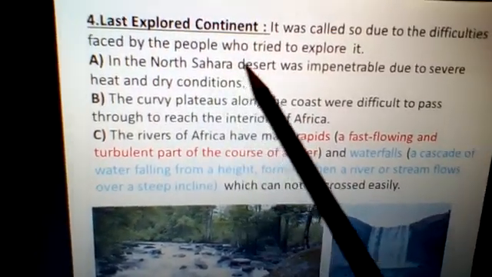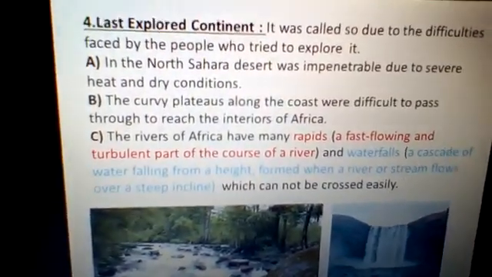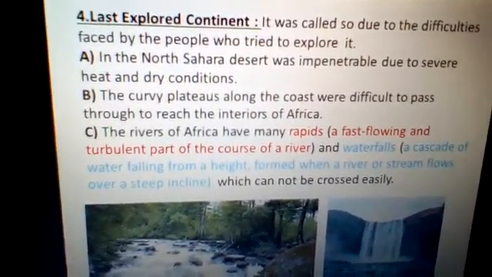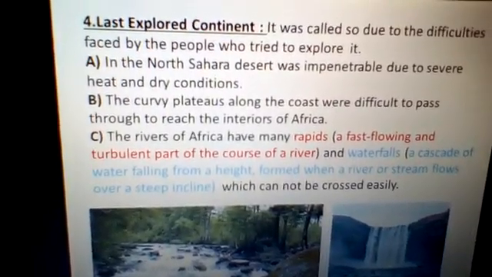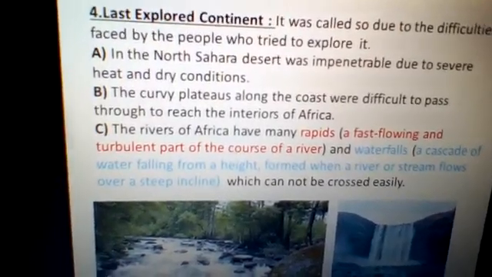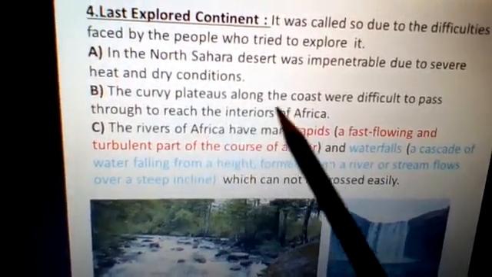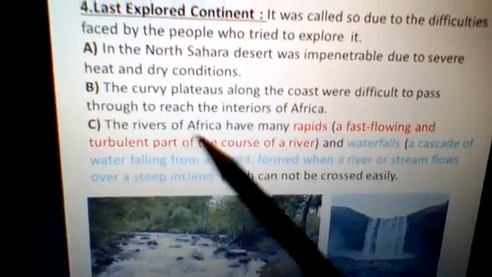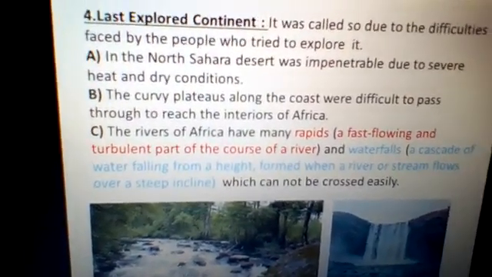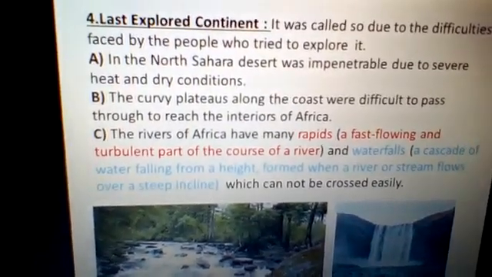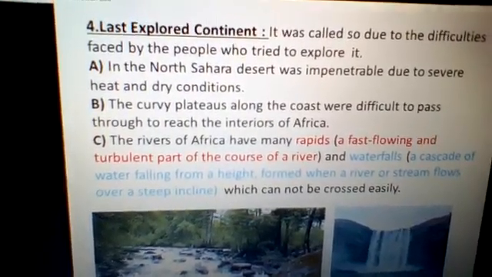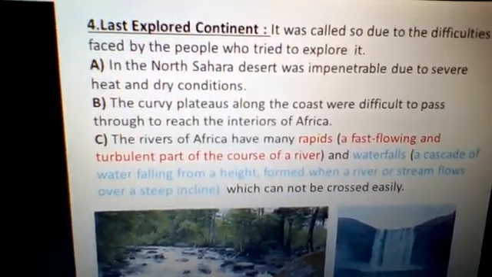That is, number one is your Sahara Desert, which did not allow easy communication, or in fact nobody was able to cross through the Sahara Desert because of the heat and the dry conditions out there. And the second one is the curvy plateaus, which we just discussed. The third one is that the rivers were very wild, and they still have a lot of rapids and waterfalls, so they are not easily navigable. That means nobody can cross through them easily.